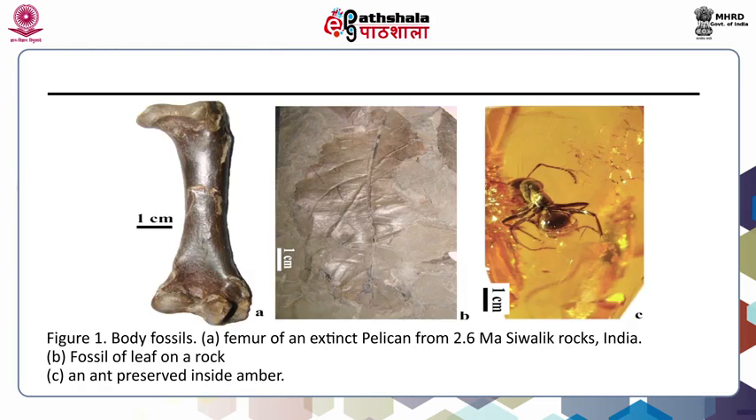In this figure, there are 3 pictures of fossils. The first picture is of a femur of an extinct pelican from 2.6 million years ago, from Shivalik rocks, India. The second fossil, in between the 3, is a fossil of a leaf on a rock, and the third one is a fossil of an ant preserved inside amber. So, all these 3 are examples of body part fossils.